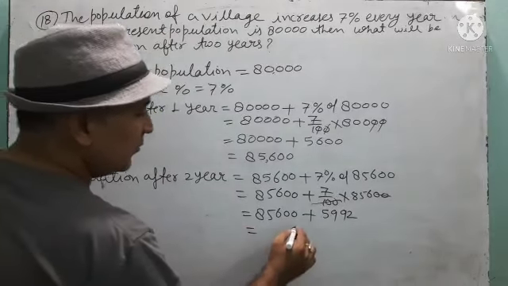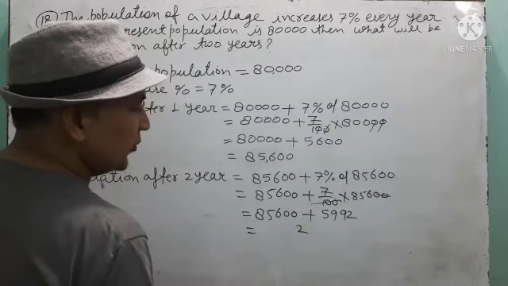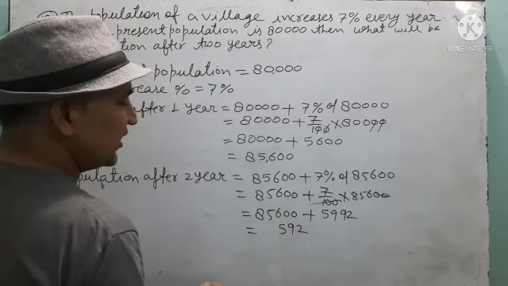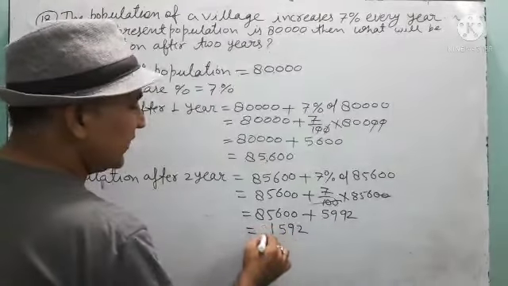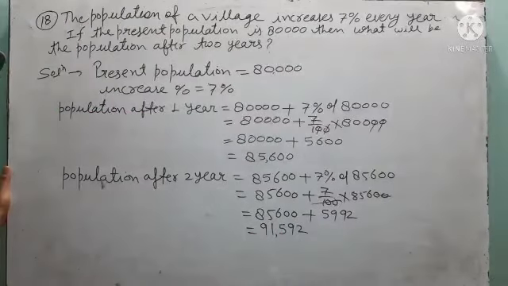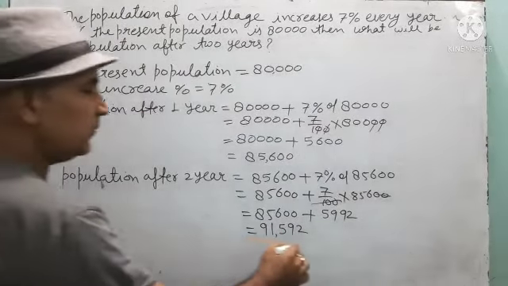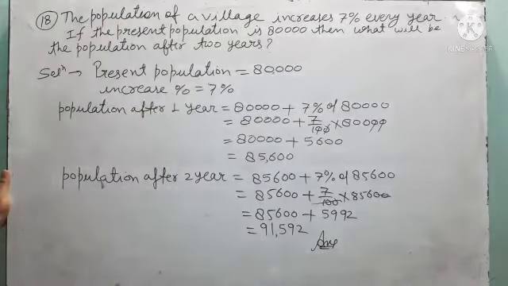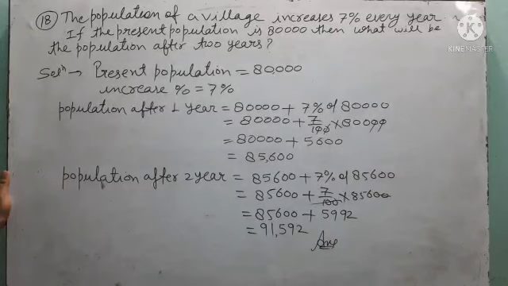Now add both the numbers. 0 plus 2 is 2. 0 plus 9 is 9. 9 6 is 15, 1 carry on. 5 5 is 10, 1 is 11. 8 plus 1 is 9. That means after 2 years, the population will become 91,592. Understood? Children, for today only this much.